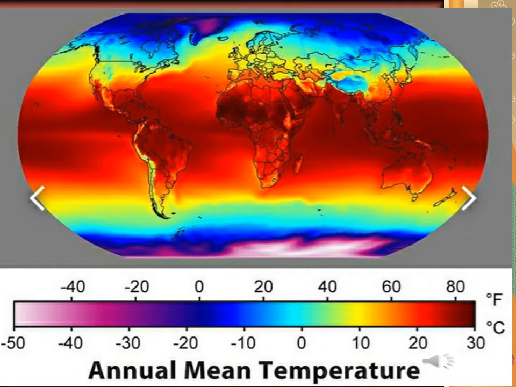Therefore, this zone experiences maximum amount of heat on the whole earth. The major part of our country, India, comes in this torrid zone, that means hot zone. This torrid zone comprises most of Africa, Southern Asia, Indonesia, New Guinea, Northern Australia, Southern Mexico, Central America and Northern South America.